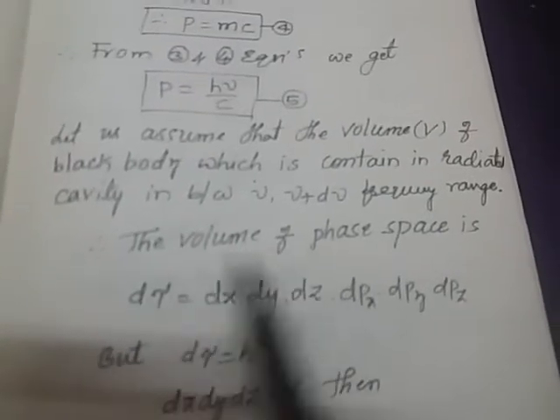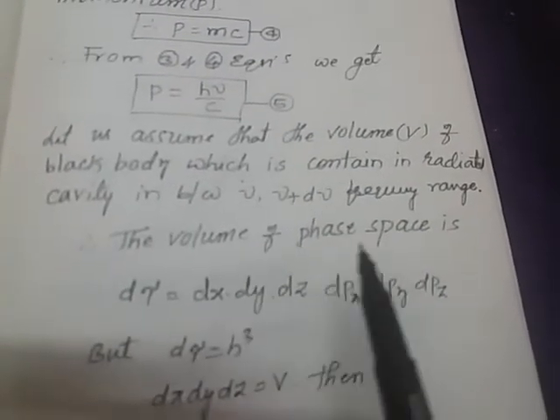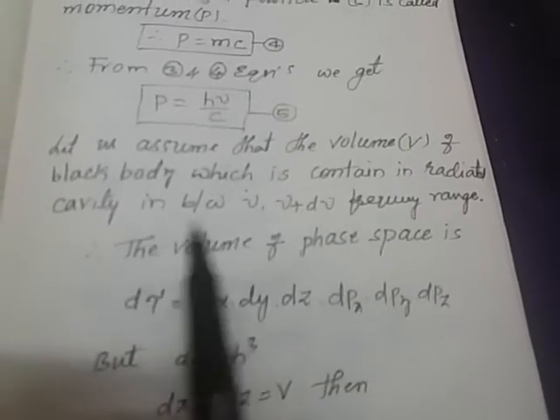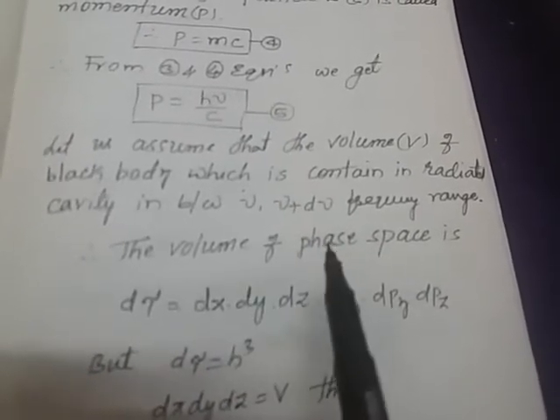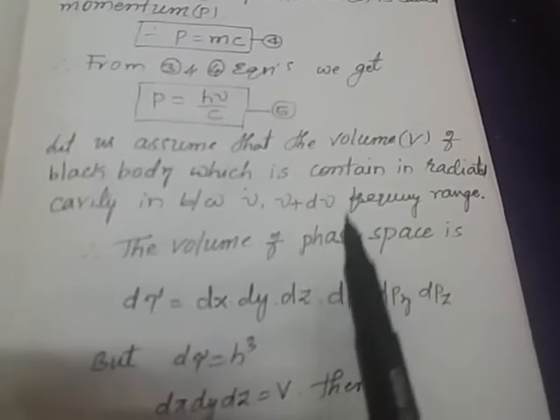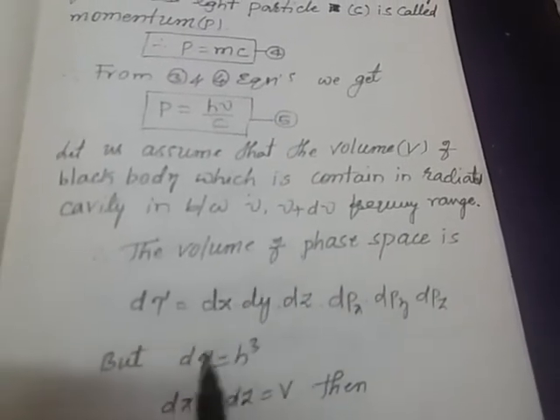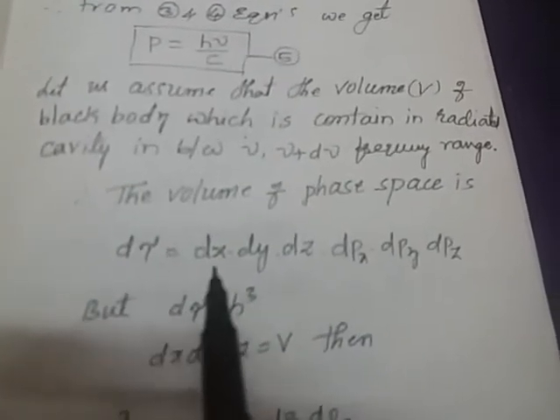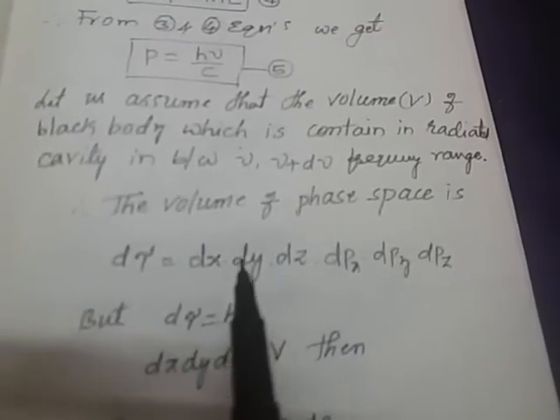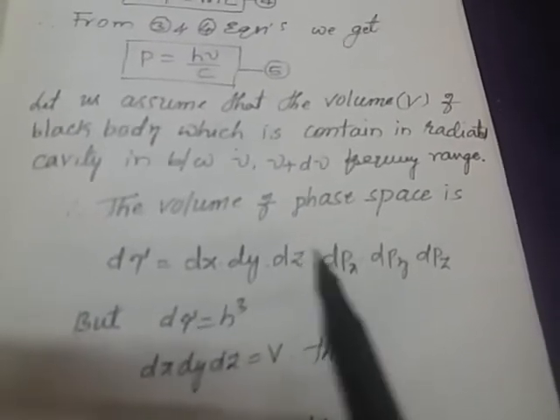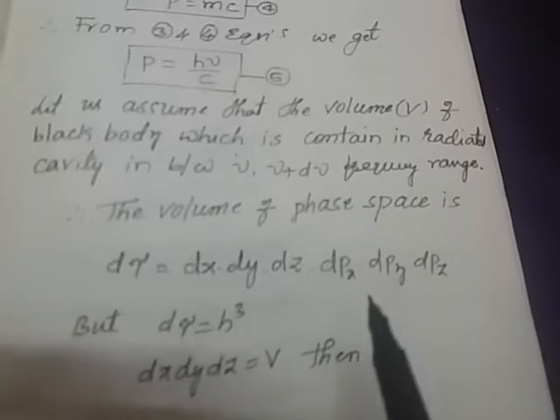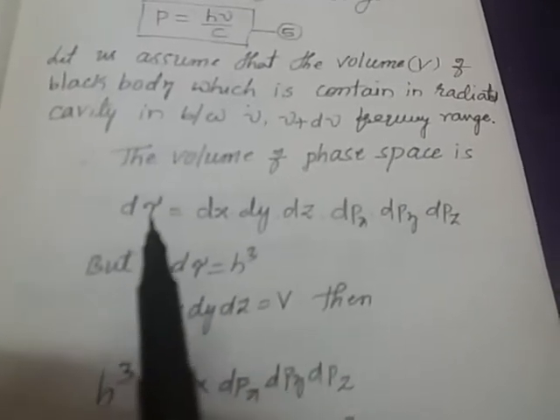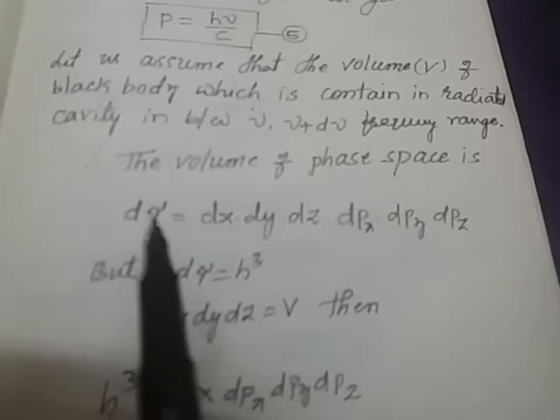Here we take d tau equal to dx dy dz, the changes of the particle distance in the x, y and z directions, and the momentum changes are represented by dpx, dpy, dpz. These six products form the phase space, represented by the volume change d tau instead of dv.